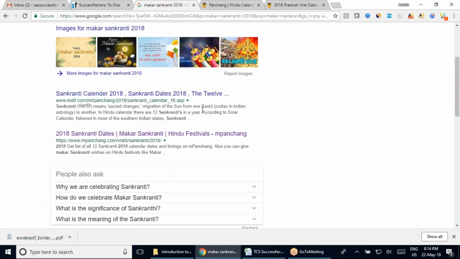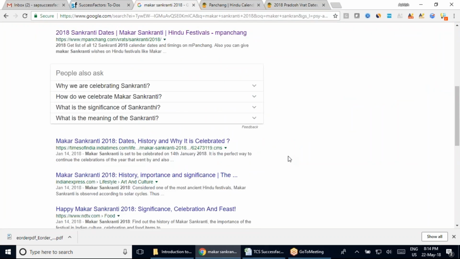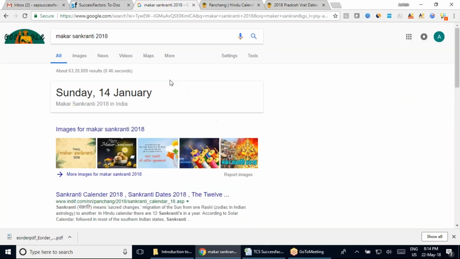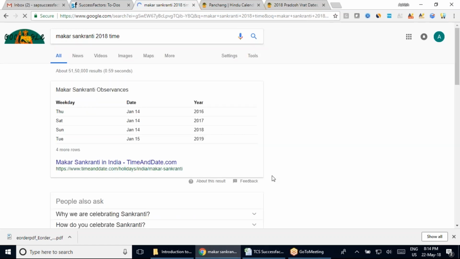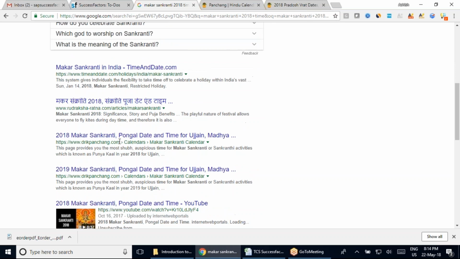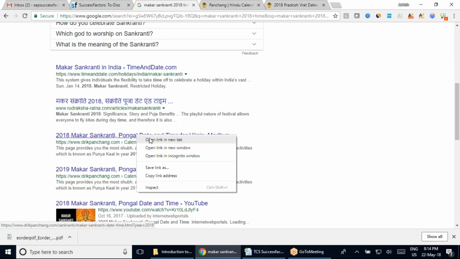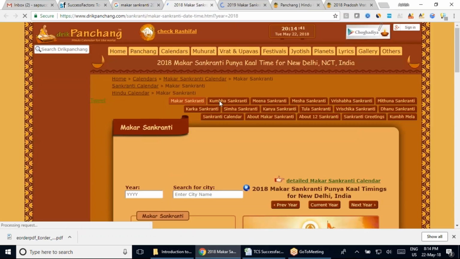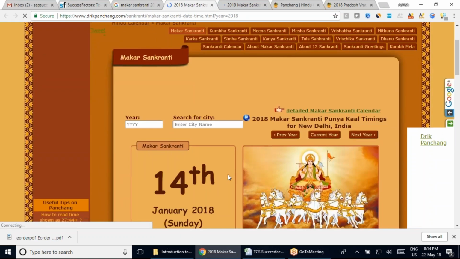Okay, team, I think a lot of change has happened in the Panchang. So if I look at, hold on, Makar Sankranti time and date, Makar Sankranti, Drik Panchang. I think this is the one that we have. This is for 2019. Let's see if anything shows to me here for 2018. Yeah. Now this is what I was actually talking about.